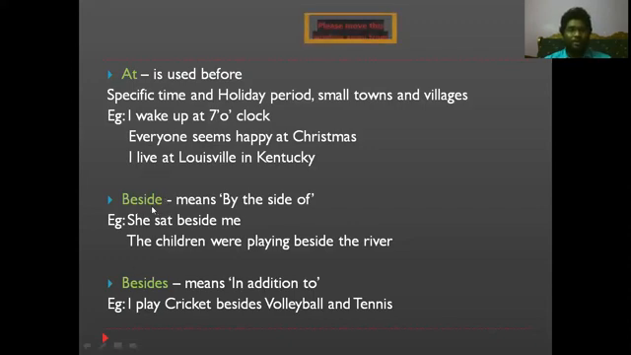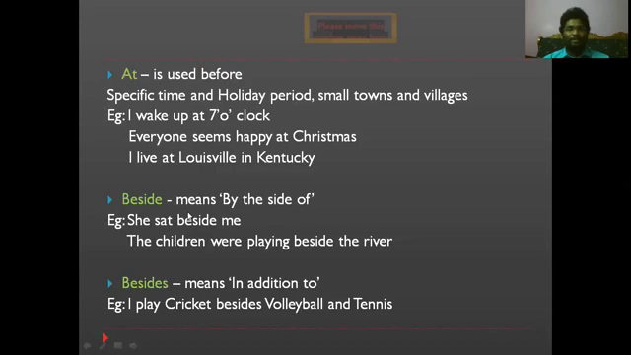Remember, the first one is "beside" and the second one is "besides". An S is added here. When you use "beside", you remember one meaning. When you happen to use "besides", the entire meaning is going to be changed. So for that sake, we have to be very careful when using them.